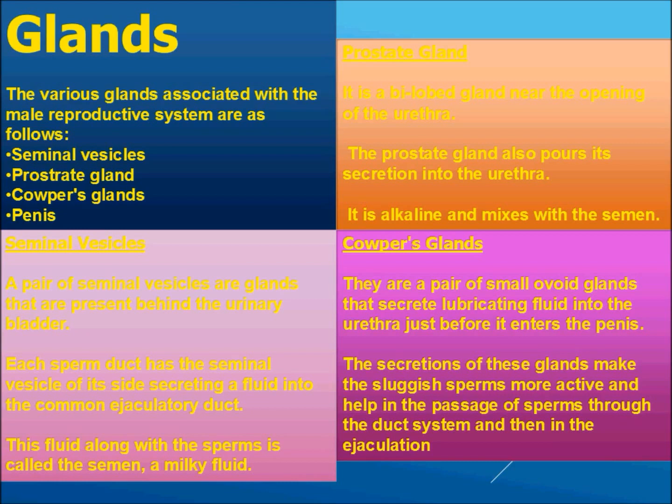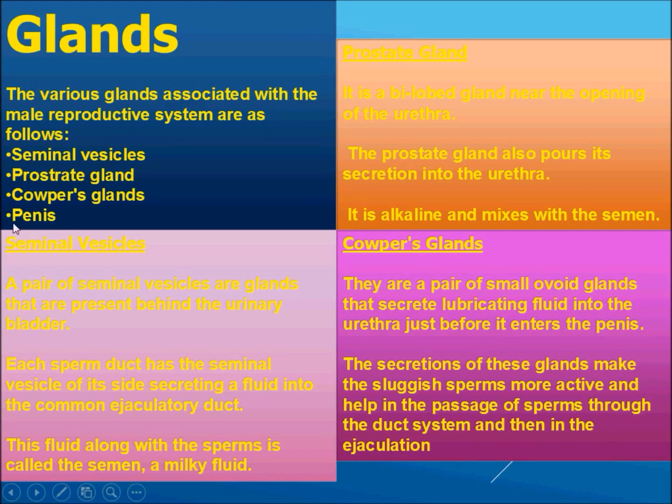So you can say that Cowper's gland secretion helps make the sluggish sperm more active, and it helps in the passage of sperm through the duct system and then in the ejaculation process.